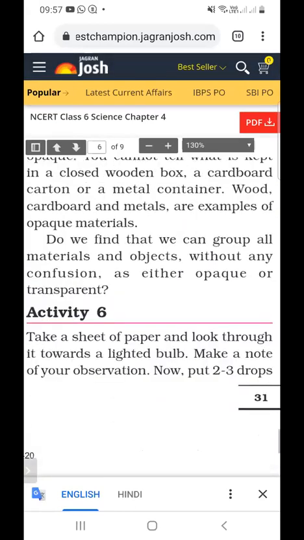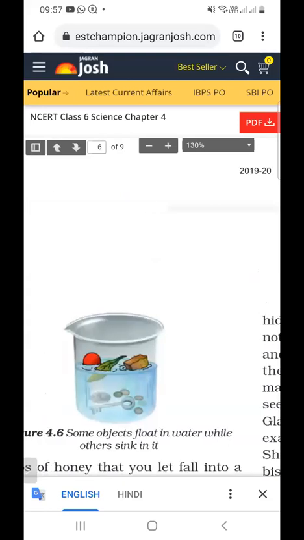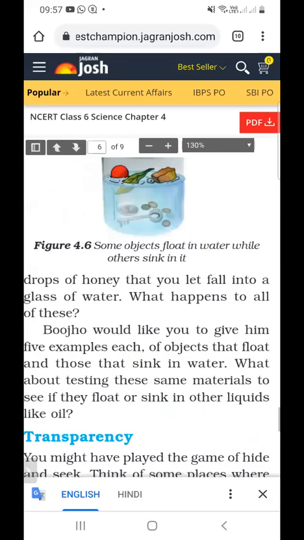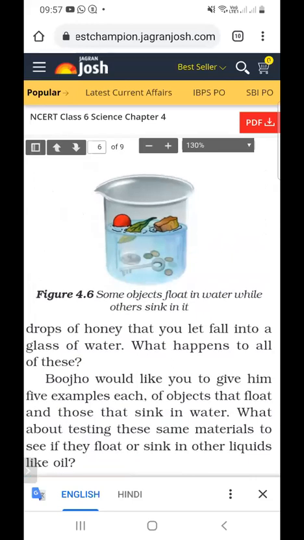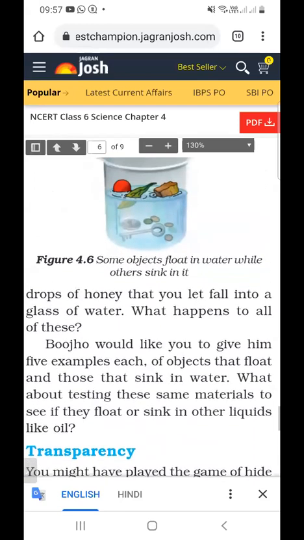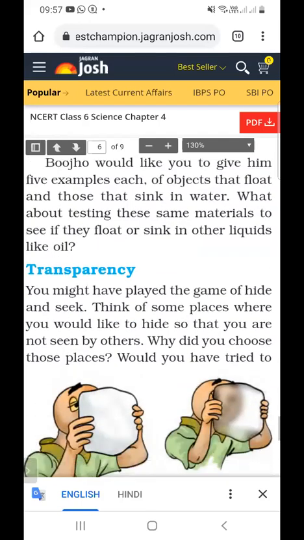The first property is that an object may float or sink in the water. There are two types of objects. Some objects will float in the water and some objects will sink into the water. The objects which are lighter will float, and the objects which are heavier will sink into the water. Next property is transparency.